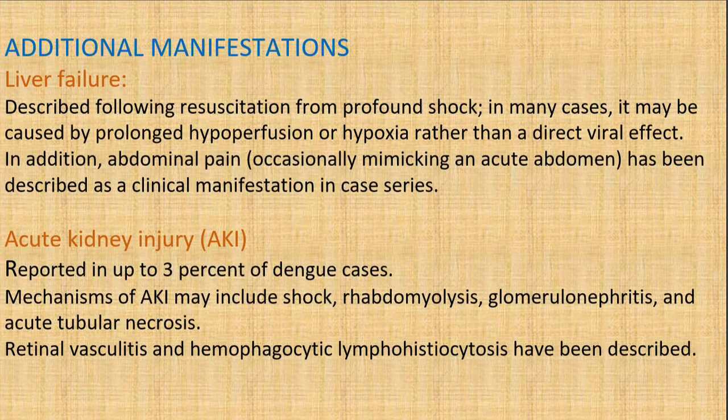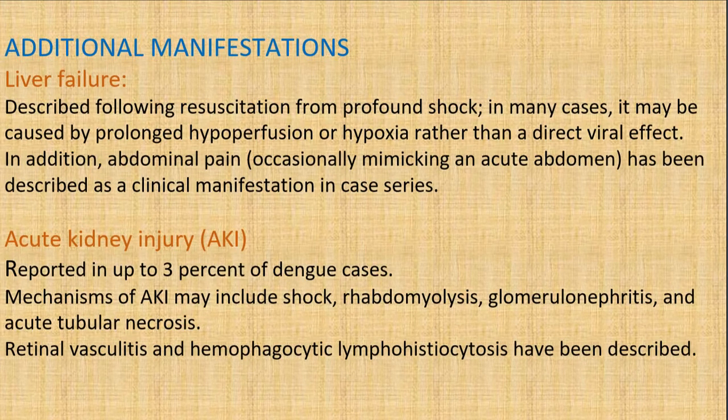And additional manifestations: liver failure has been described following resuscitation from profound shock, and in many cases it may be caused by prolonged hypoperfusion or hypoxia rather than a direct viral effect. So, as we've seen previously, the viral genome can directly affect the hepatocyte, causing cell death and Kupffer cell death. The profound shock can also lead to liver failure. Additionally, abdominal pain, normally mimicking acute abdomen, has been described as a clinical manifestation in case series.